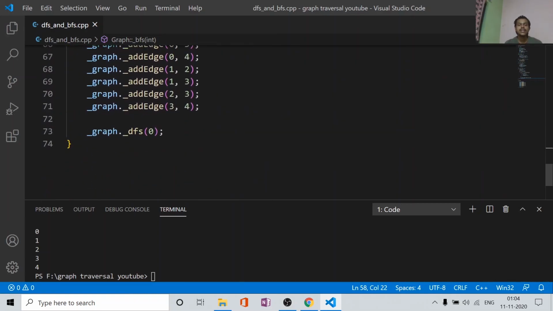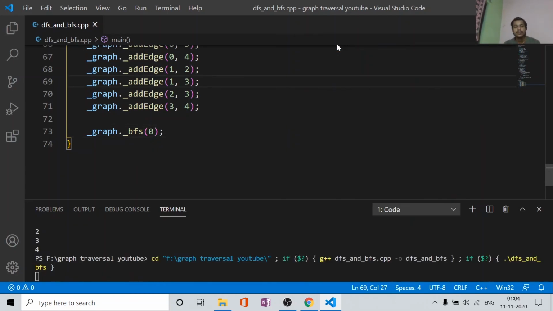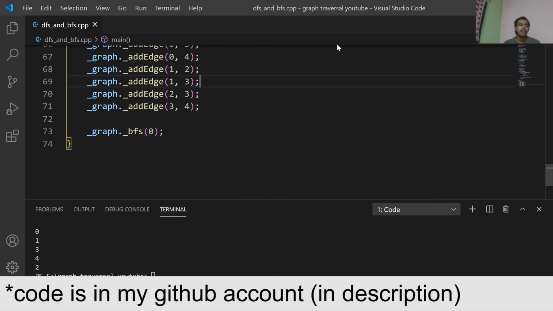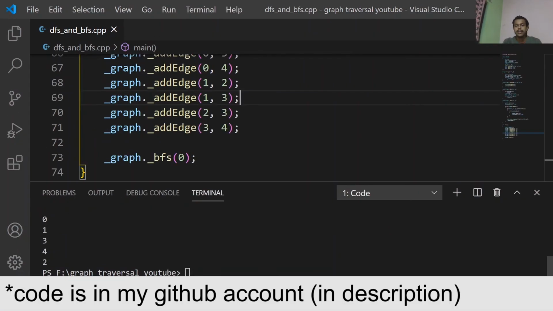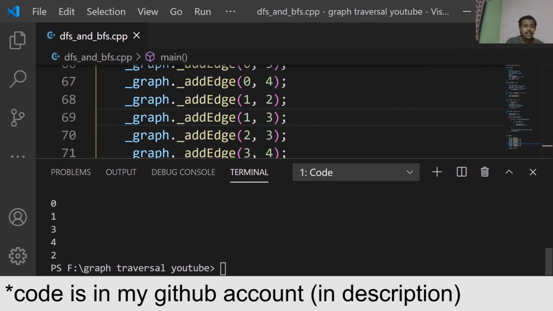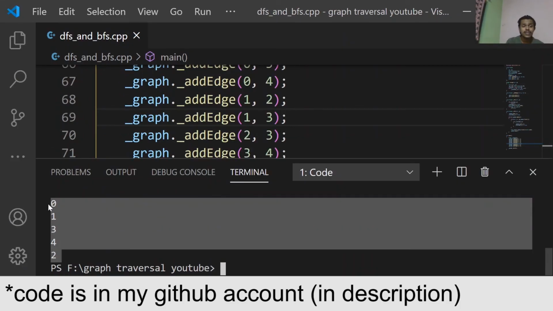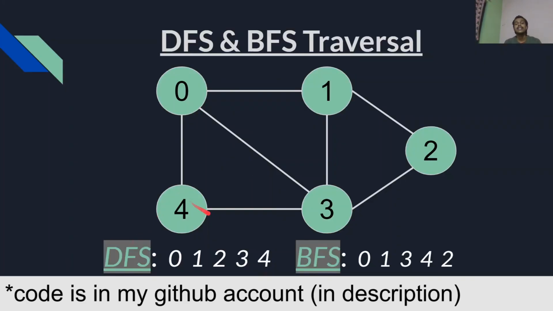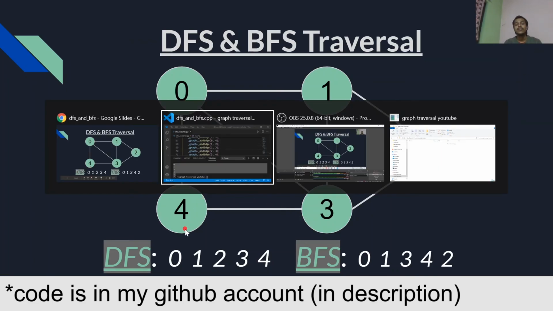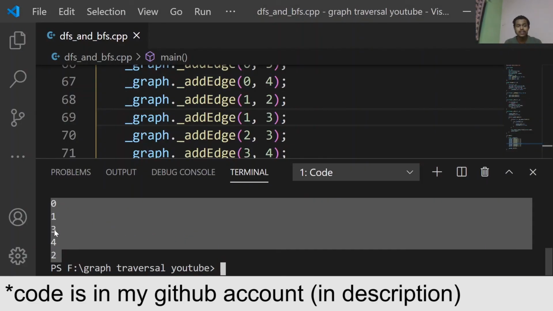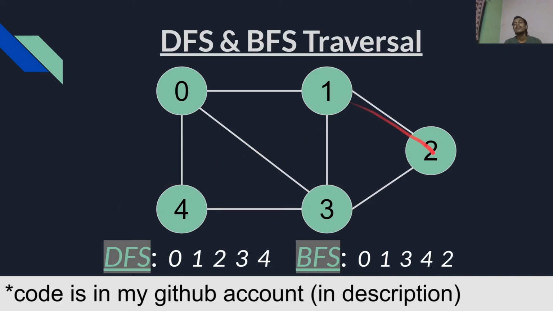Now let's test it out. I will just replace DFS by BFS. Again, we are selecting 0 as our root node. Let's run this code. Now you can see that we are getting the same values, 0, 1, 3, 4, 2, that we got in our example. From 0 to 1, 3 and 4, and after that from 1 to 2, and after that all has been visited,